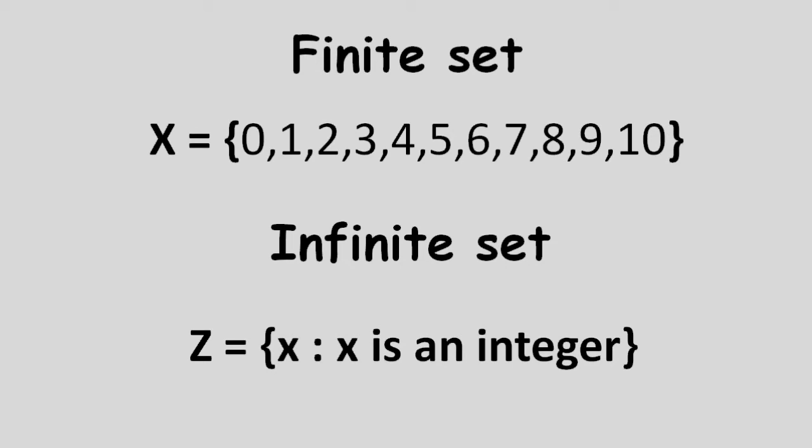Means we write a common property that defines all the elements of the set. For example, the set of integers denoted by Z is a set of elements x such that x is an integer. So here we say all the elements of set Z are integers.